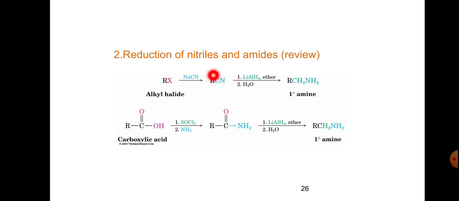This is alkyl cyanide. And this alkyl cyanide, treated with lithium aluminum hydride in ether solvent followed by H2O, gives RCH2NH2. So primary amine is formed.